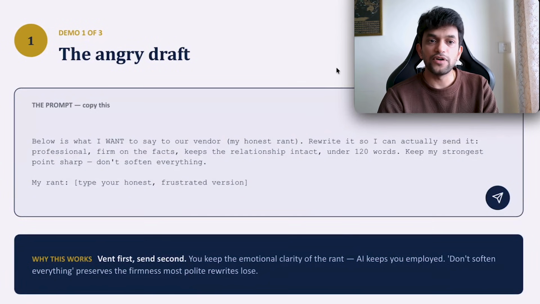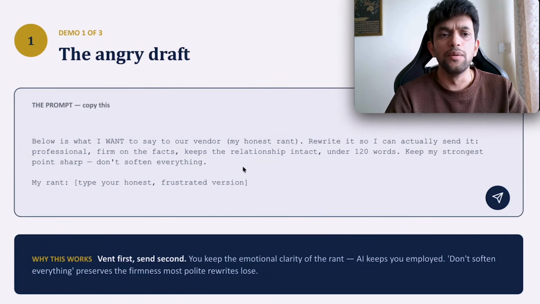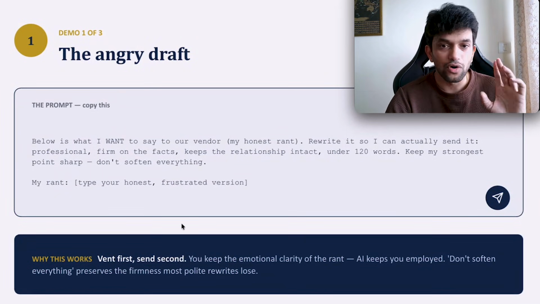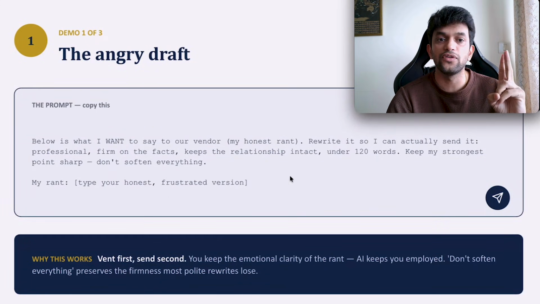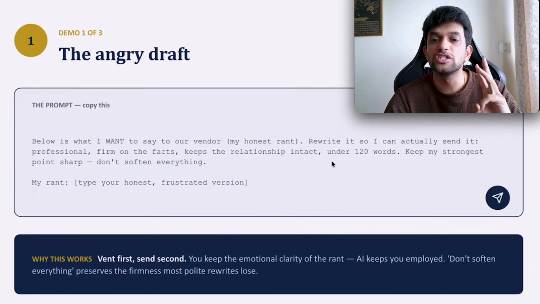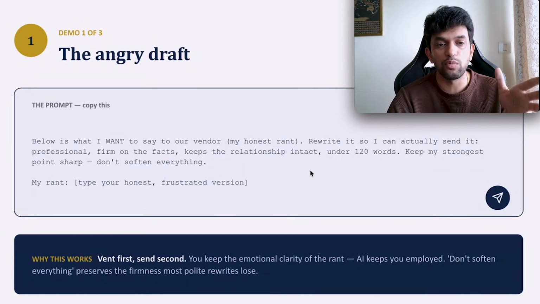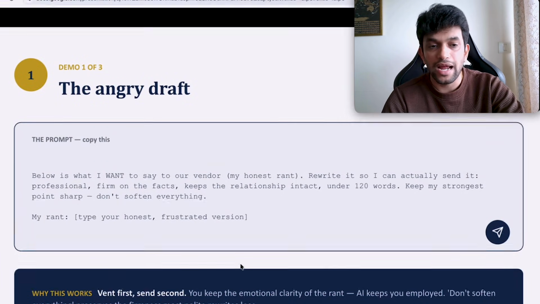Perfect. Great. Now, here's the first prompt, guys. This is what we will be running. Below is what I want to say to our vendor. I will show you what I want to say. Rewrite it so I can actually send it. Professional, firm, on the facts. Keep the relationship intact. Under 120 words. Keep my strongest point sharp. Don't soften everything. Keep my points. Okay, don't soften everything. My rant.